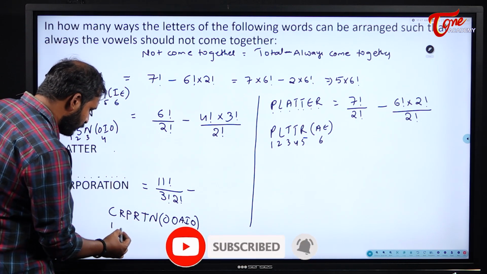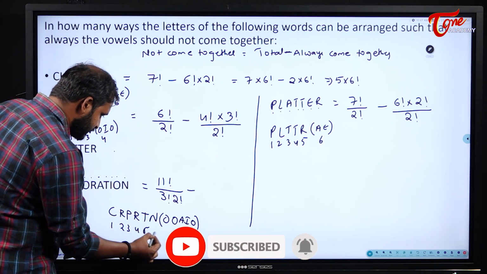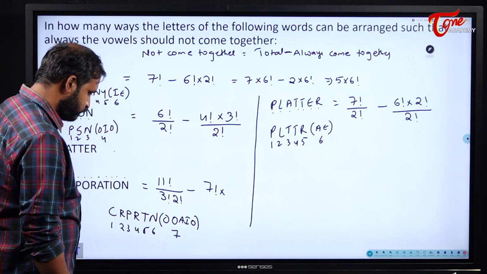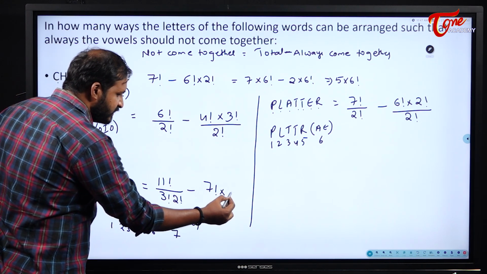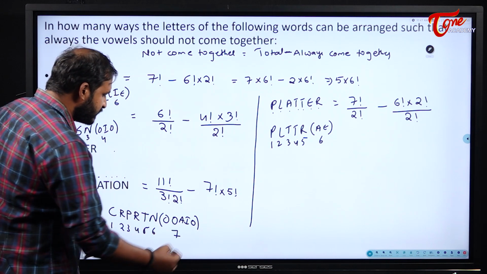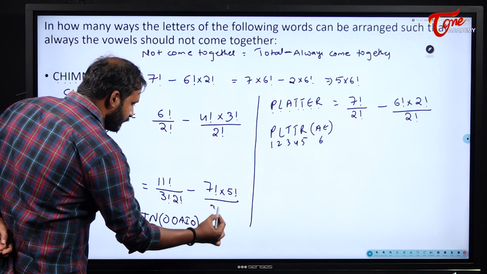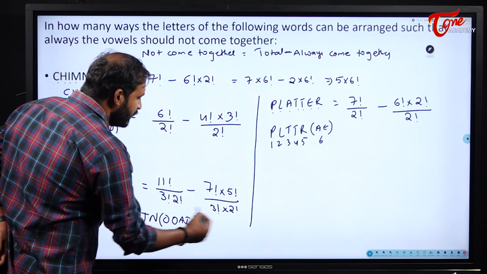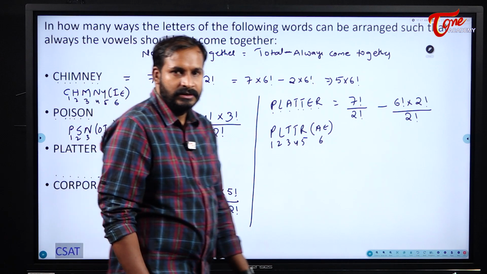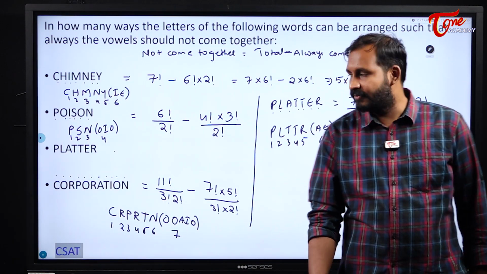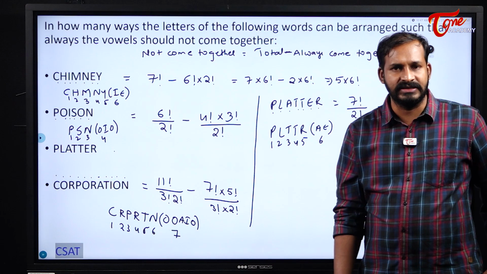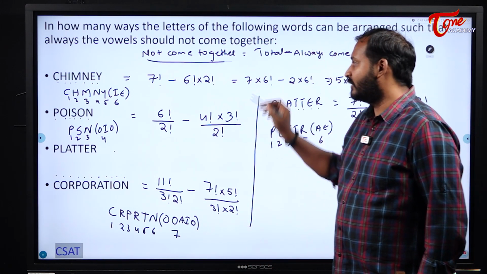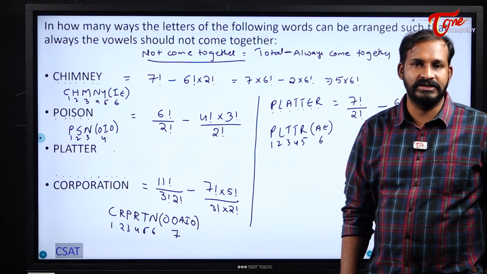Now please see here 1, 2, 3, 4, 5, 6, 7. 7 factorial into these O, O, A, I, O, which can be arranged internally in 5 factorial ways, divided by 3 factorial, as O was repeated 3 times, and R was repeated 2 times, so 2 factorial. Anyway, the denominators will remain the same. They will not be changed. Why? Because based on the repetition we are writing the denominators, right? In this manner we can find vowels not coming together.